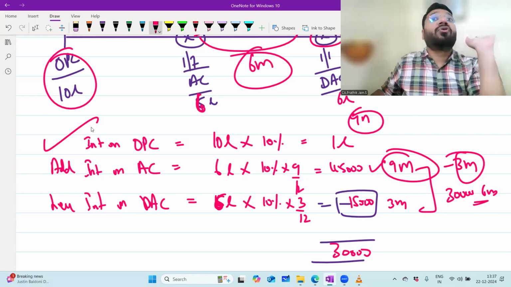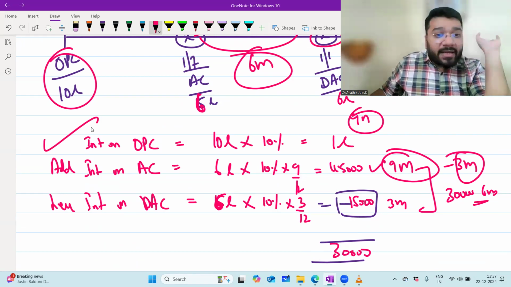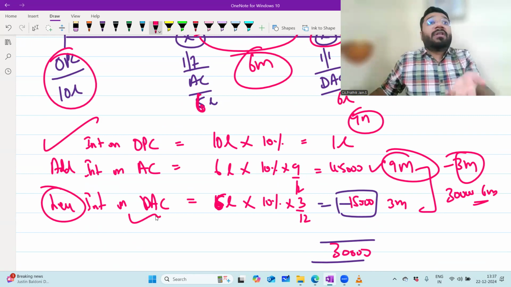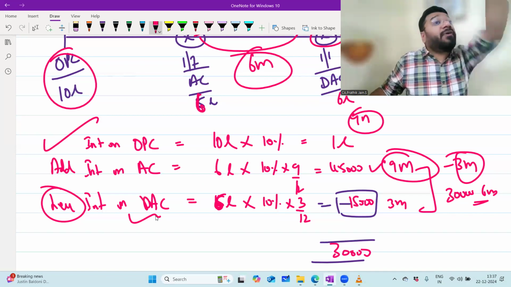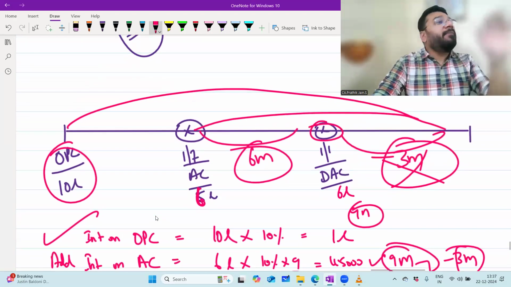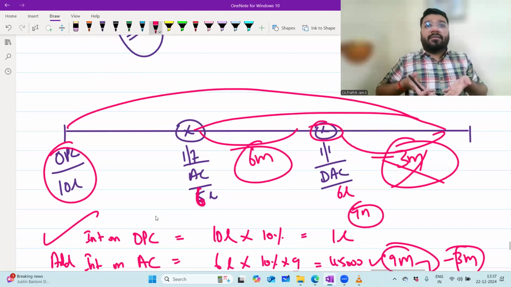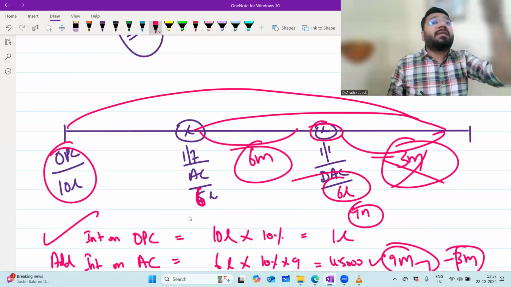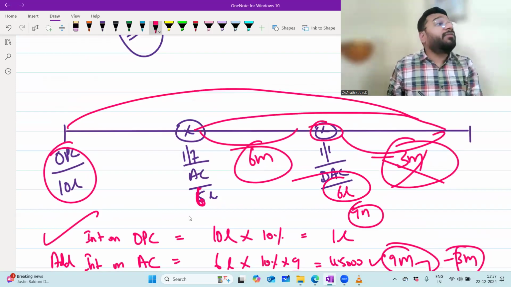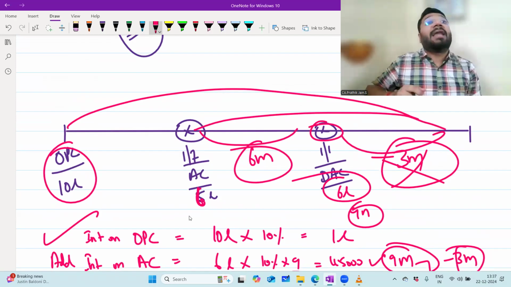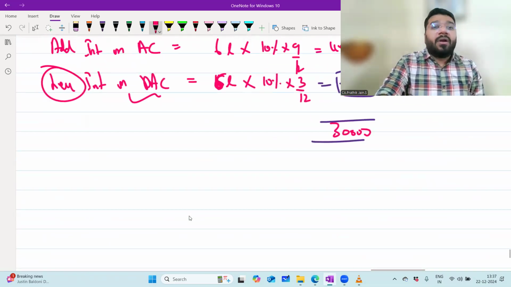If you're able to understand this concept and do this, then do this method. I have no problem. If you feel that, sir, I'll forget to minus the interest on drawing against capital, because for the capital that I've withdrawn, when the money is not being enjoyed by the firm, why will the firm pay the interest on that 6 lakhs? Boss, why is the firm paying interest on capital? Because the firm enjoyed your money. So they're compensating you for enjoying that money. Now here the 6 lakh rupees is withdrawn in the last 3 months. Why will the firm pay that interest on that 6 lakh? So we are minusing that interest which you have already calculated. Or you can do my method.